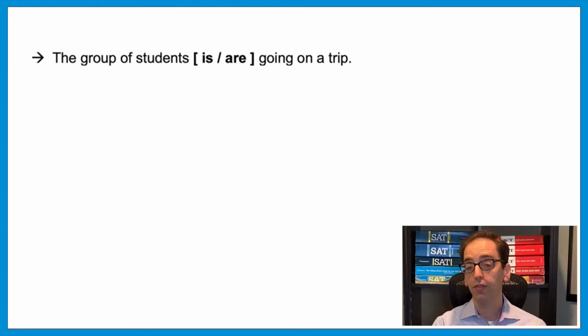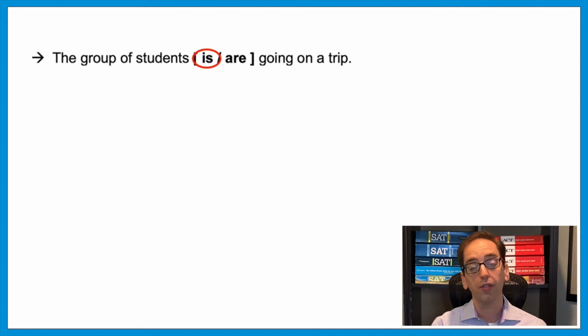The group of students, blank, going on a trip. What word here is doing that action? It's tempting to say the students are going on a trip. That sounds right. But the answer is actually is. Why? The noun here that's going on the trip is not the students, it's the group.